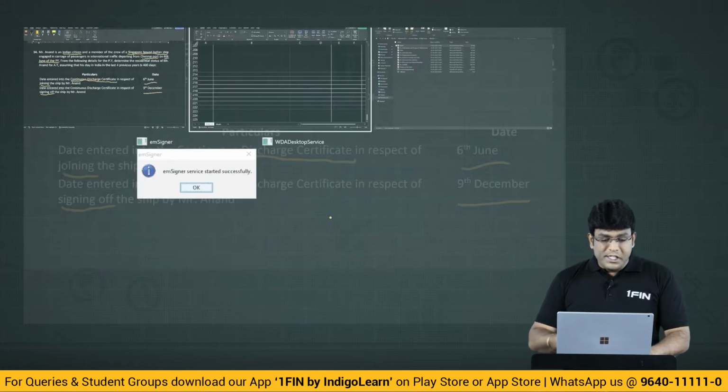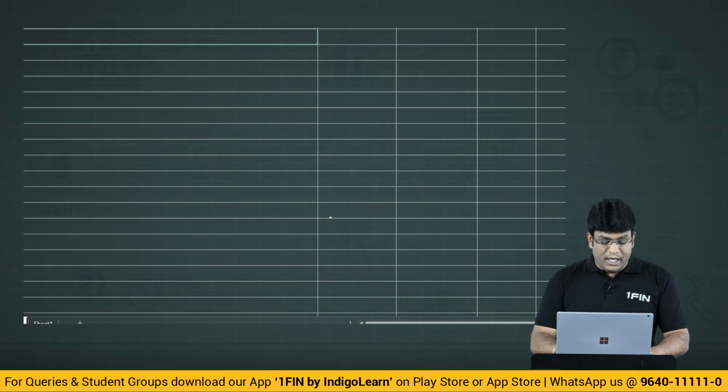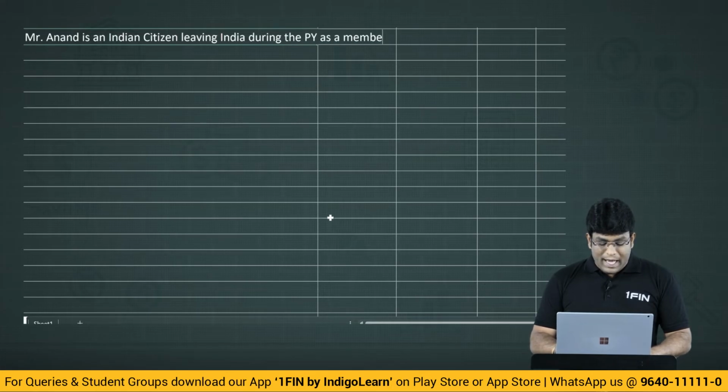So in this particular case, if you observe very clearly, Mr. Anand is an Indian citizen leaving India during the previous year as a member of crew of a Singapore bound Indian ship.